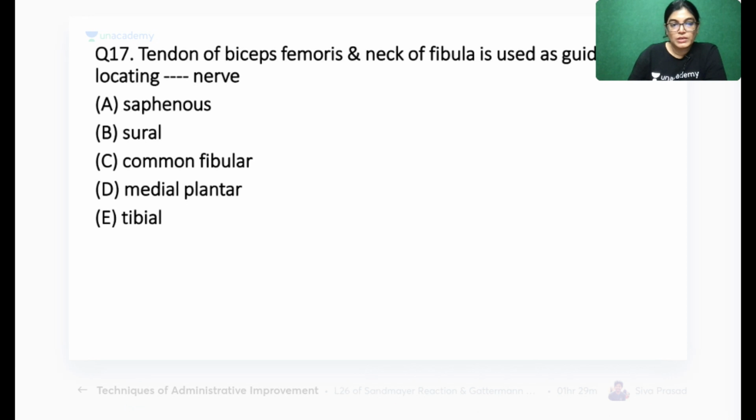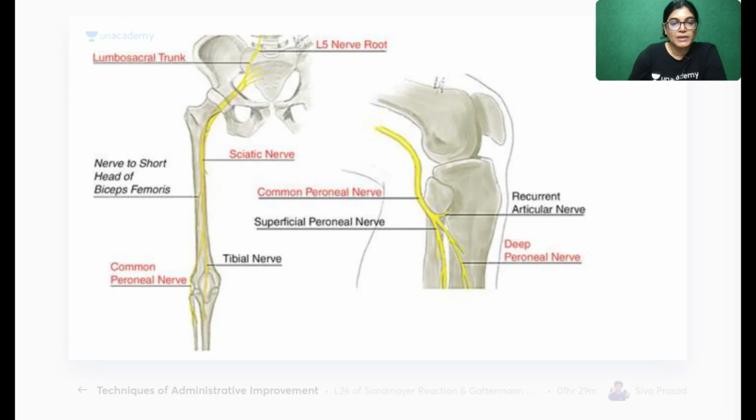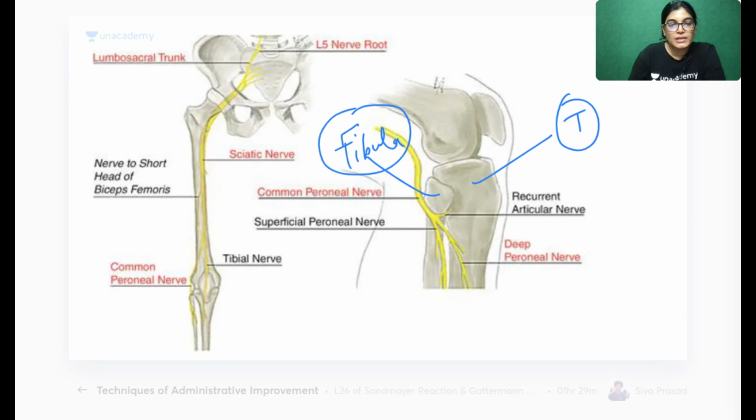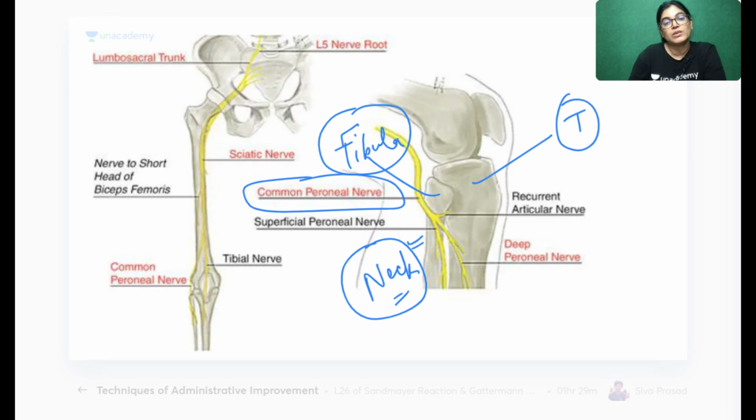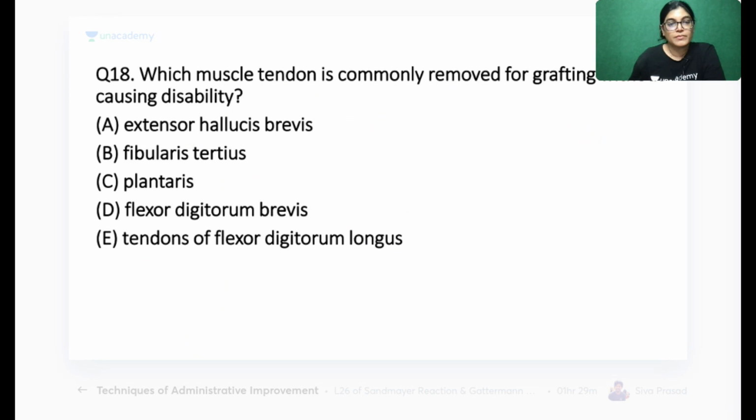Okay, so yes, we have got 40% of the students. Common fibular nerve, also called common peroneal nerve, is absolutely right. So I would like to show you this diagram. Can you see here? This is the fibula bone. This is the tibia, T for tibia, and this is the fibula bone, F-I-B-U-L-A. So here you can see the common peroneal nerve is winding around just below the head, around the neck of the fibula. The nerve which is winding around laterally is the common peroneal nerve.